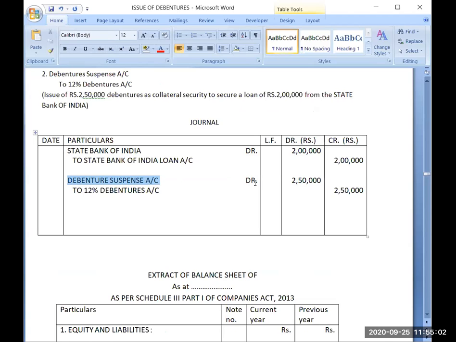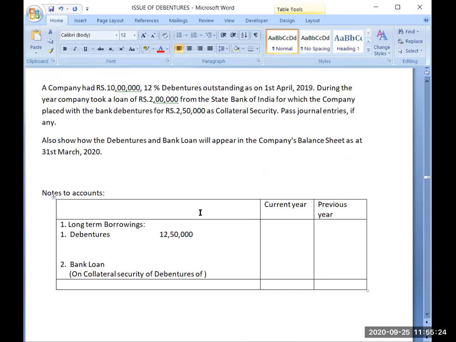Debenture suspense account is only an entry which I have done for memory purposes in my accounts, but actually there is no sense in making this entry. I am recording it only to note in the books of account that some debentures have been given as collateral security. So actually 2,50,000 of debentures is not actually issued, that's why I will reduce it from here. Actual issued is only 10 lakh.